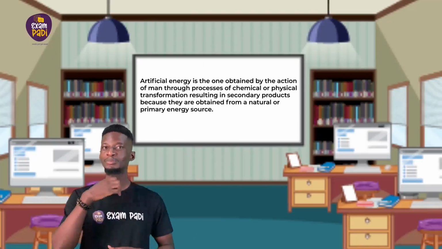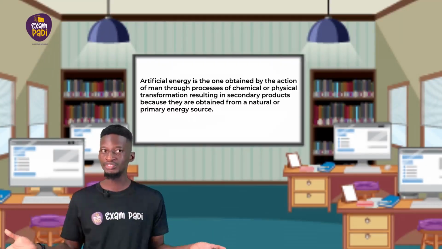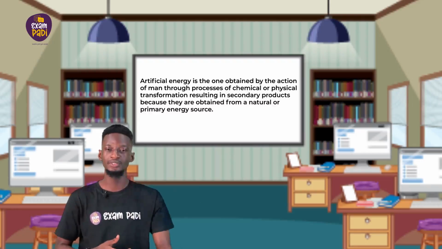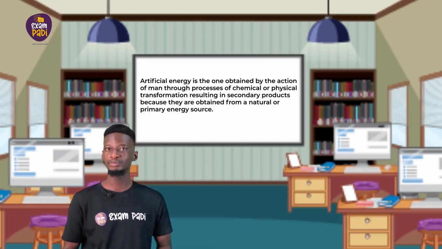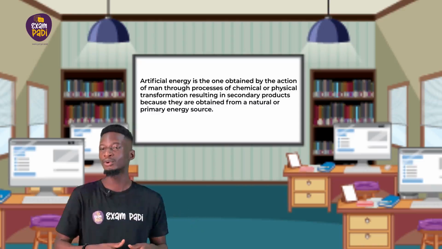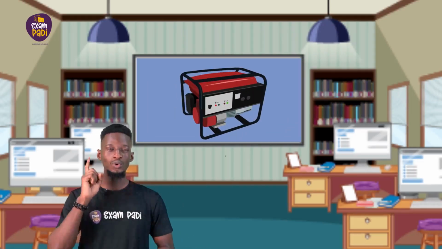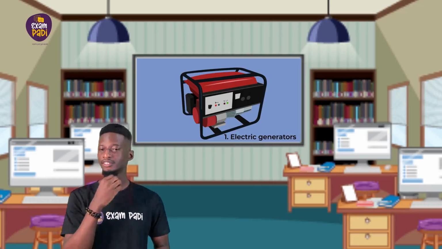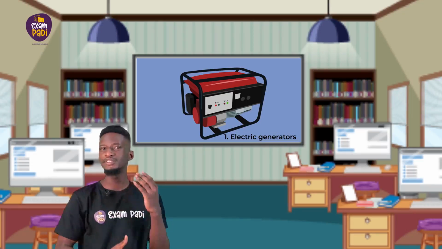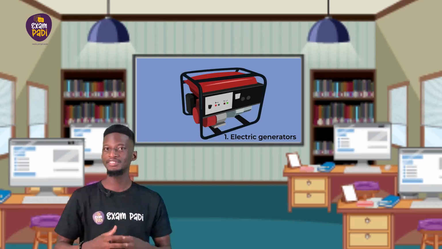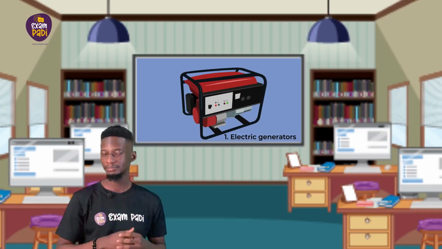Artificial energy is one obtained by the action of man through processes of chemical or physical transformation, resulting in secondary products because they are obtained from a natural or primary energy source. Examples include: 1. Electric generators. These are artificial machines that can produce electricity when there is power outage.